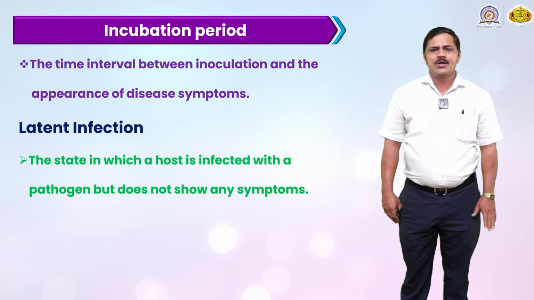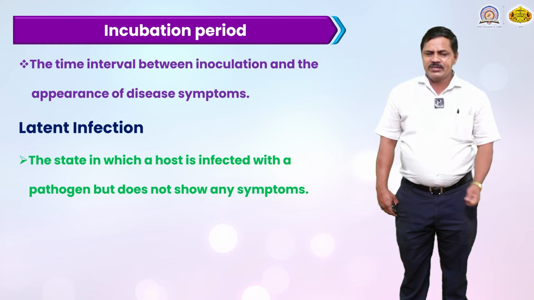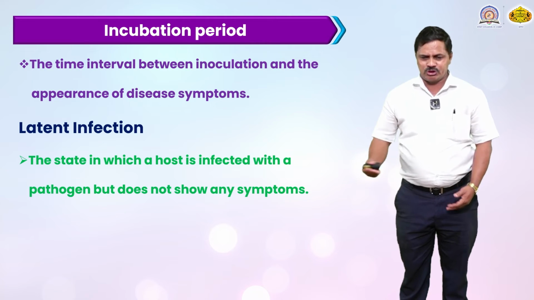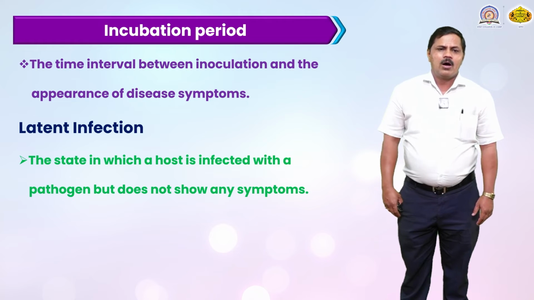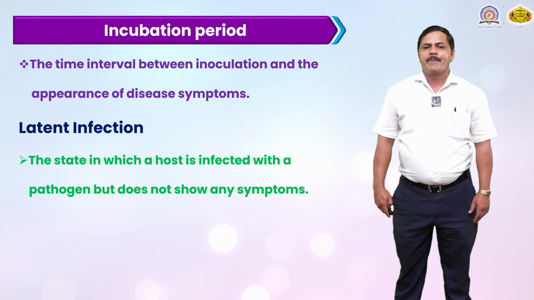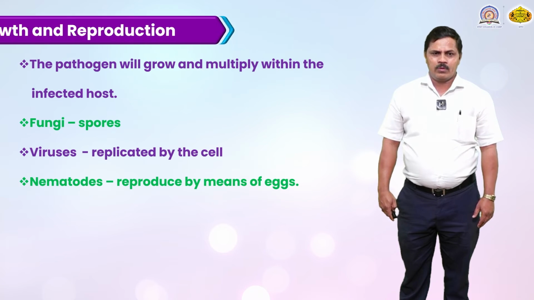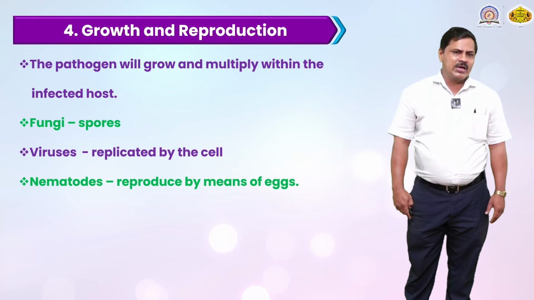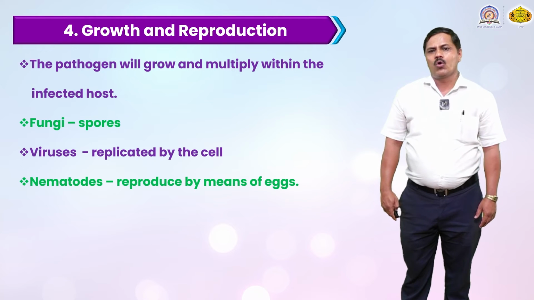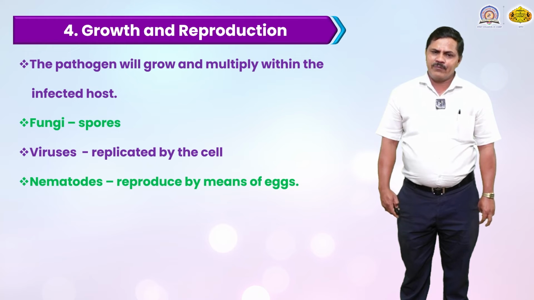The time interval between the inoculation and the appearance of the disease symptoms is the incubation period. Then latent infection, the state in which the host is infected with the pathogen but does not show any symptoms. Then growth and reproduction: the pathogen grows and multiplies very fast within the infected host.